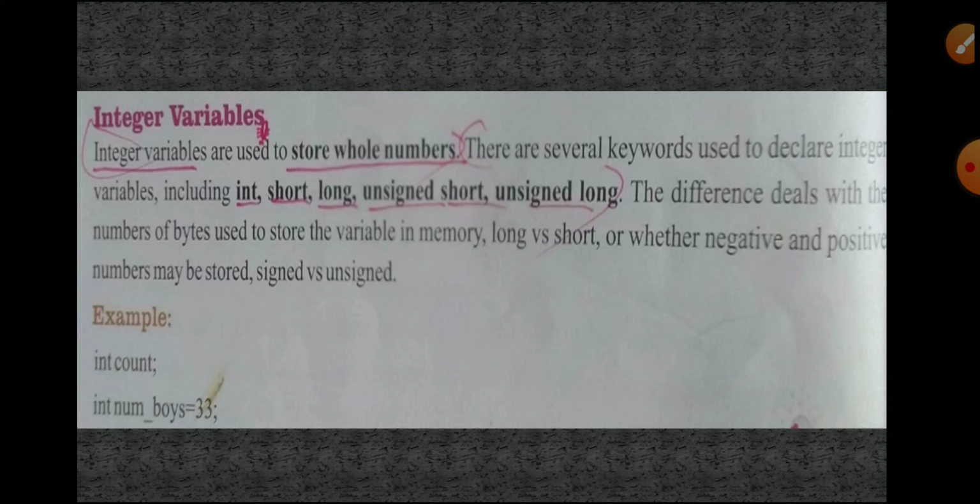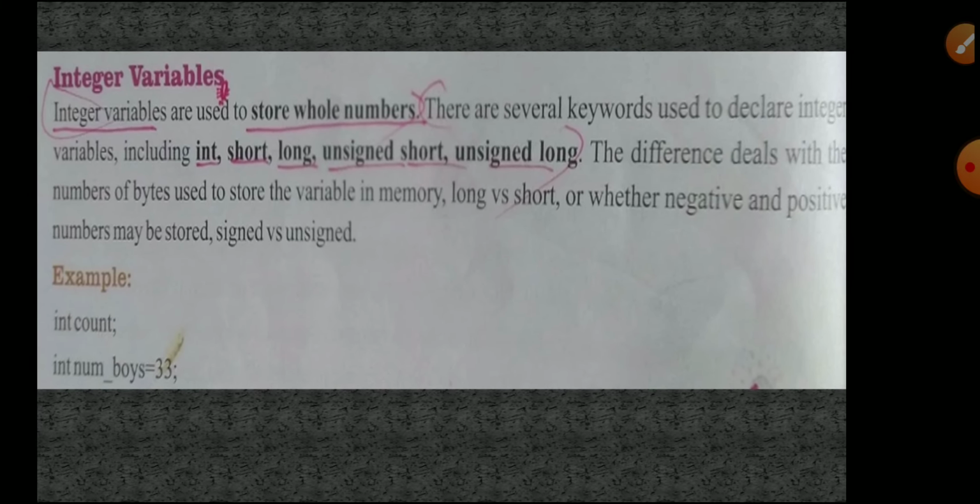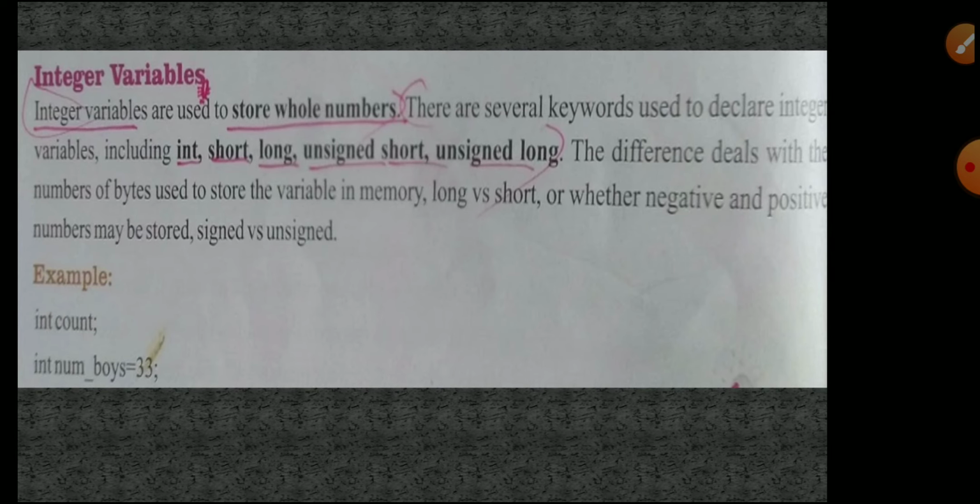So what does an integer variable mean? It will be considered only for whole numbers, it stores whole numbers, maybe negative or positive, whatever it is. For example, they have given one down here: int count. Int is the data type, meaning integer data type; in the C programming language we have to use int. Count is the variable name, then a semicolon.